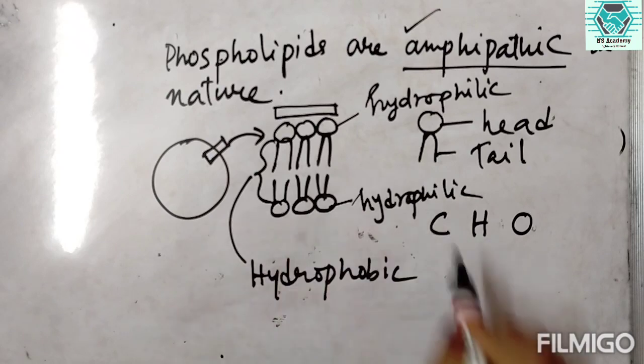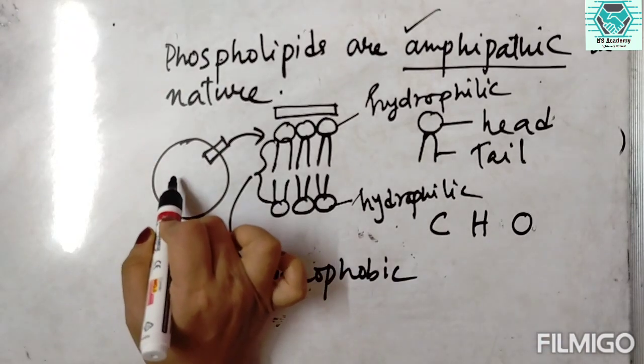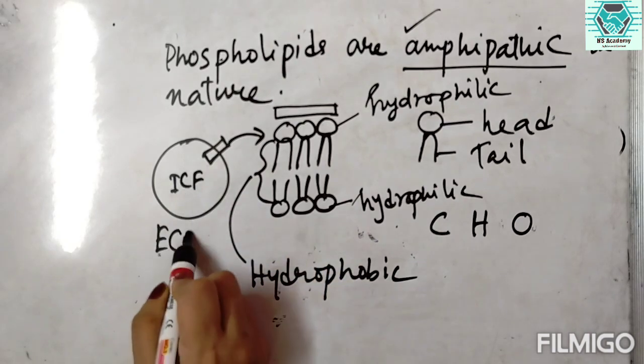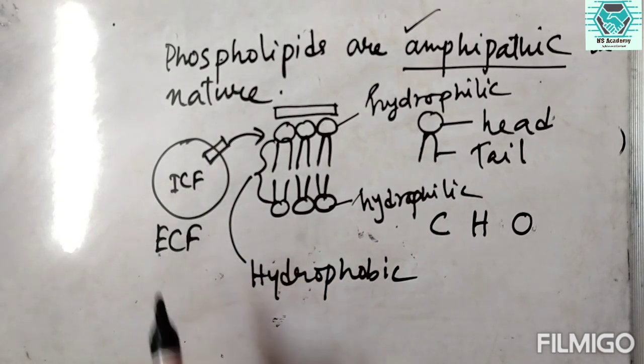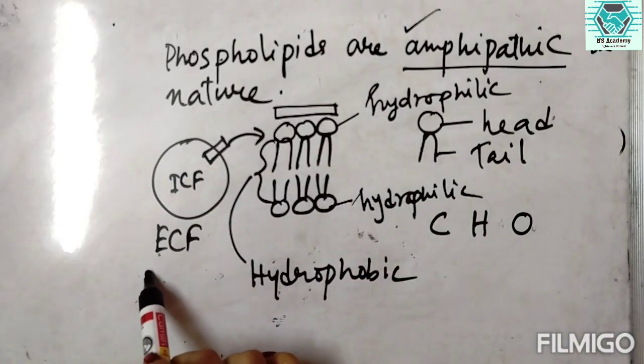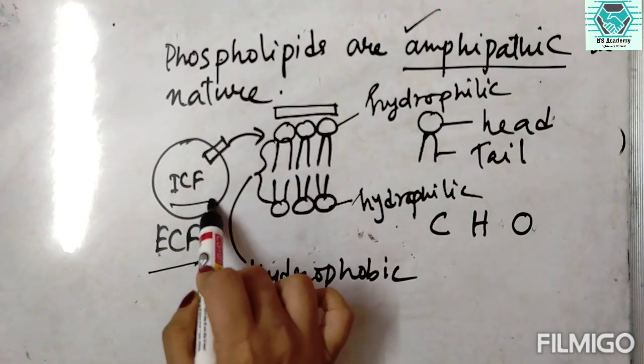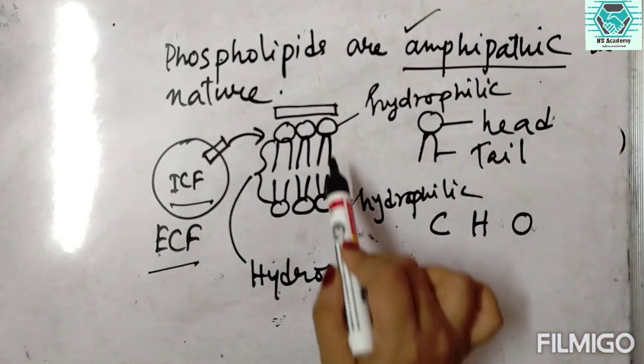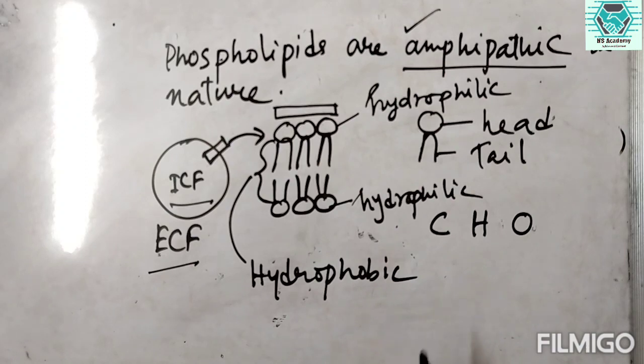This area is the ICF, the intracellular fluid, and the ECF is the extracellular fluid. So the heads are adjacent with the ECF and ICF, as they have the hydrophilic nature, whereas the tails are hydrophobic and they form the core of the lipid bilayer.